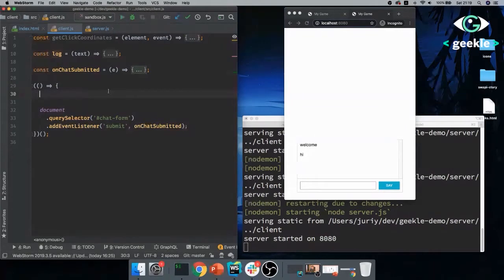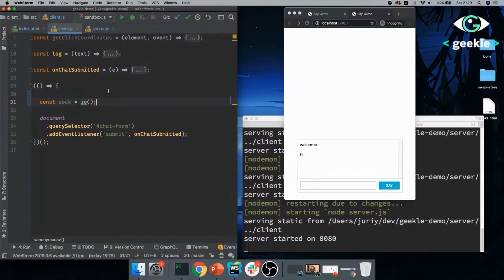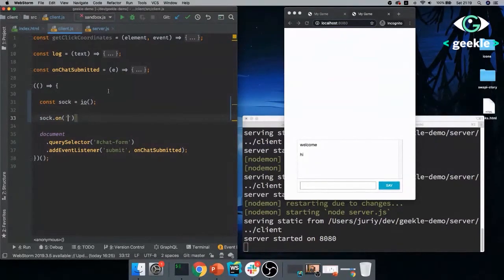So what we'll do here is we'll say sock equals io, just the same way from the client side. And sock.on message. So whenever we receive a message of type message from the server, we'll just log it. So I'm passing the function as the listener to log the value. Let's see. Wrong one. And now this hi is coming from the server. So this message has been just sent from the server to my client with the real-time communication channel, right? So step one done. We have established the real-time connection between the client and the server.